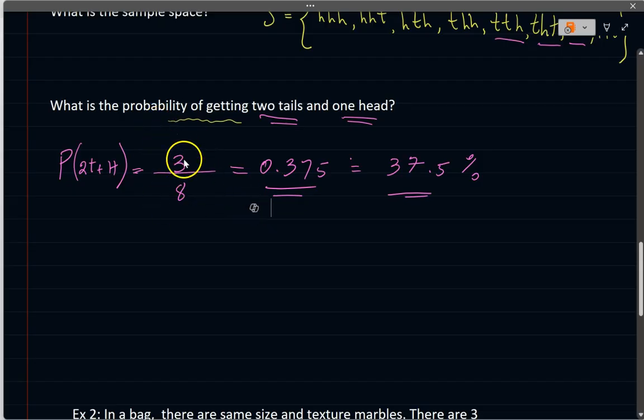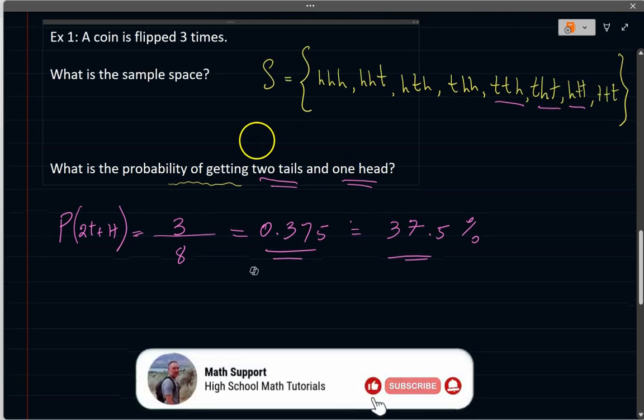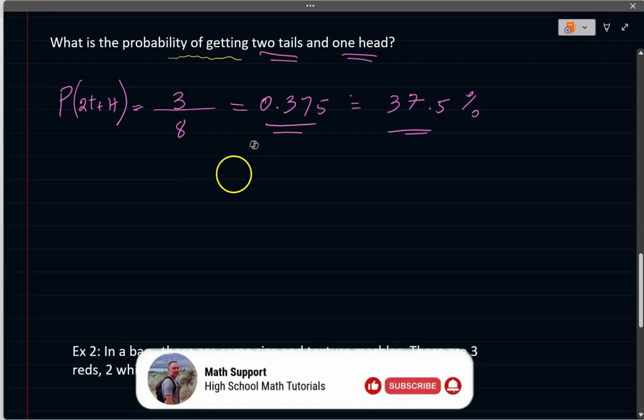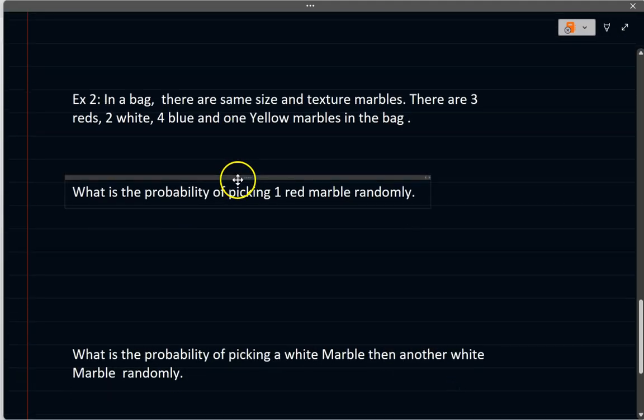You can leave it as a fraction, you can leave it as a decimal expansion, and you can leave it as a percentage. This is like a 37.5% probability that this could happen. You can get two tails and one head within this flipping a coin three times. Okay, let's look at another example.